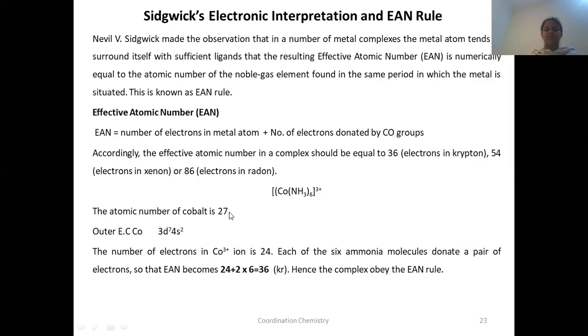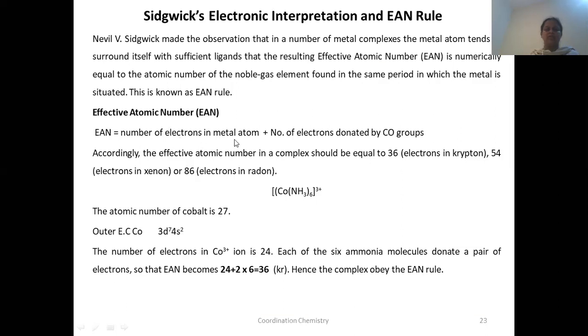But is this the number of electrons here? No, because we have to take the oxidation state of that cobalt in this ionic sphere. In this ionic sphere, the oxidation state of this cobalt is +3. +3 means we have to remove 3 electrons from ground state cobalt. The atomic number is 27, means the number of electrons is 27. When we remove 3 electrons from these, it will come to 24. So now apply this formula.